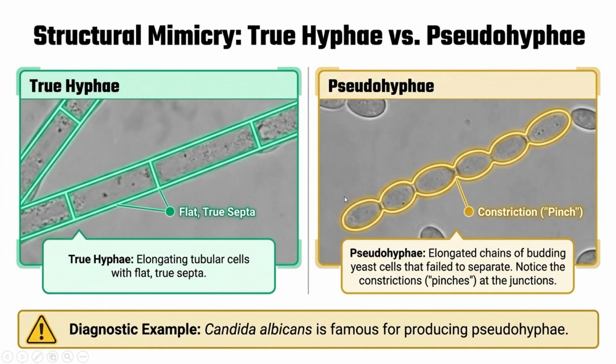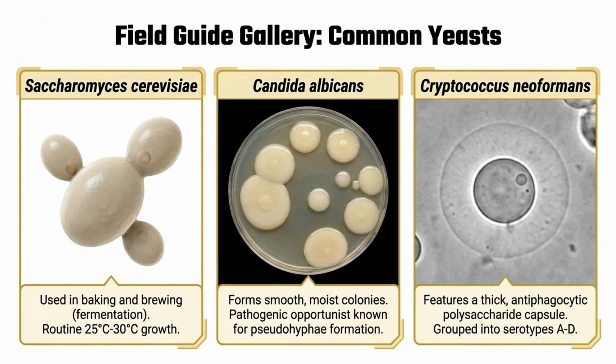So the easiest trick is: true hyphae are straight and pseudohyphae are pinched. And one important organism that forms pseudohyphae is Candida albicans. Okay, remember that. Now let's remember the important yeasts by their special features. First one, Saccharomyces cerevisiae, also known as baker's yeast. It is used in bread making, baking, brewing, and fermentation. It produces carbon dioxide and alcohol. Okay, the carbon dioxide that makes the bread soft and fluffy, right?